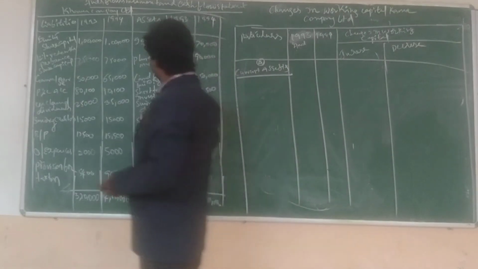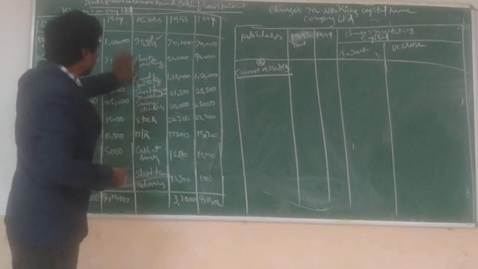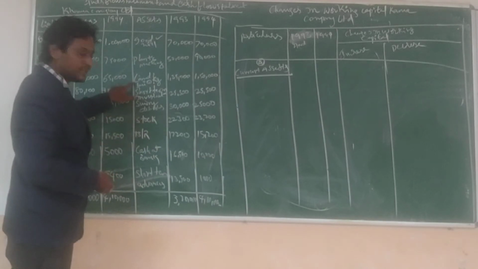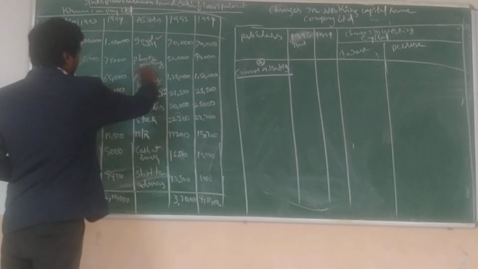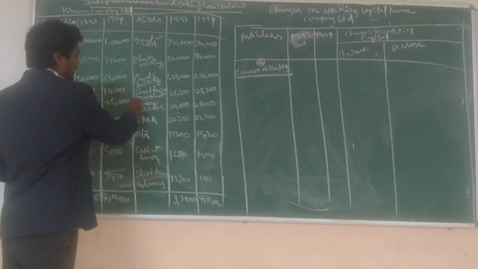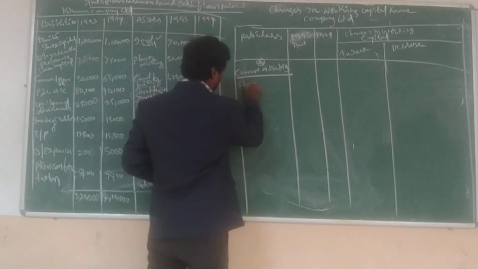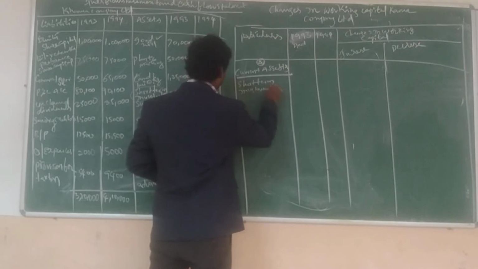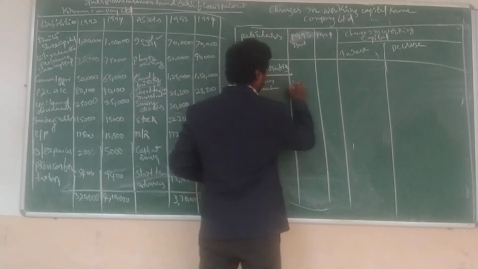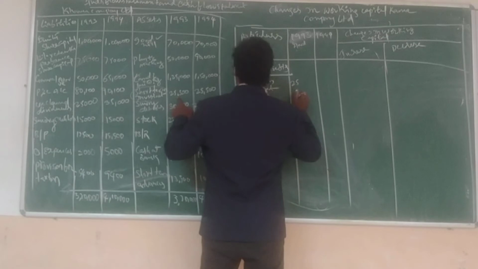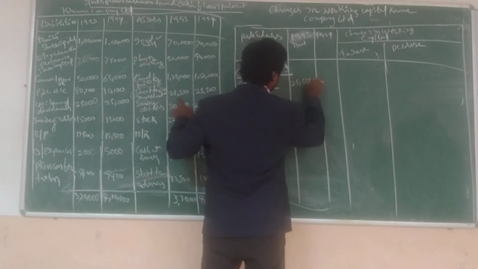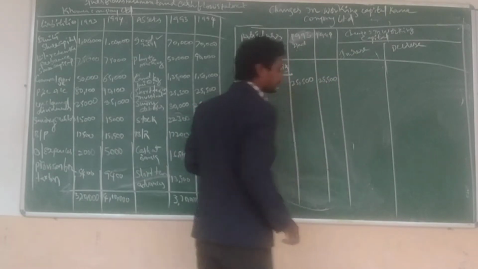Goodwill is a fixed asset, land and machinery is also a fixed asset, land and building is also a fixed asset, and short-term investment is a current asset. How much? In 1993, 25,000; in 1994, 25,500.